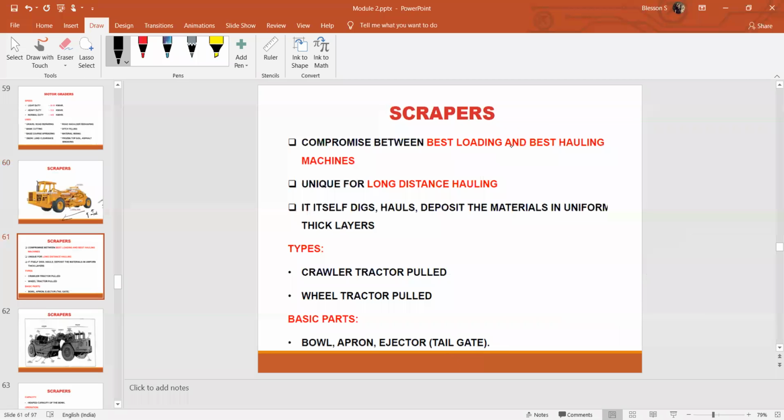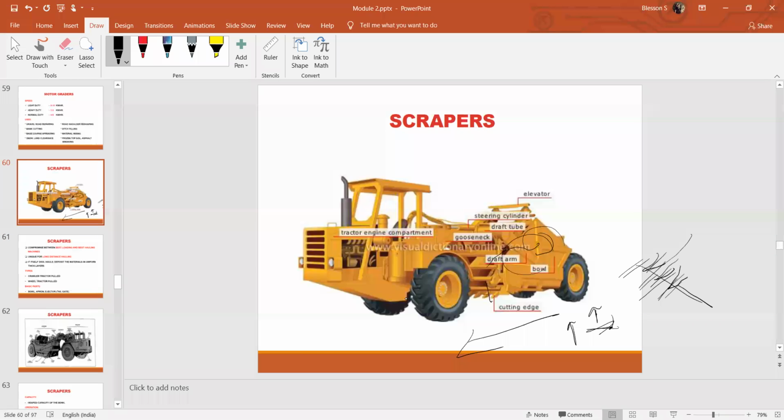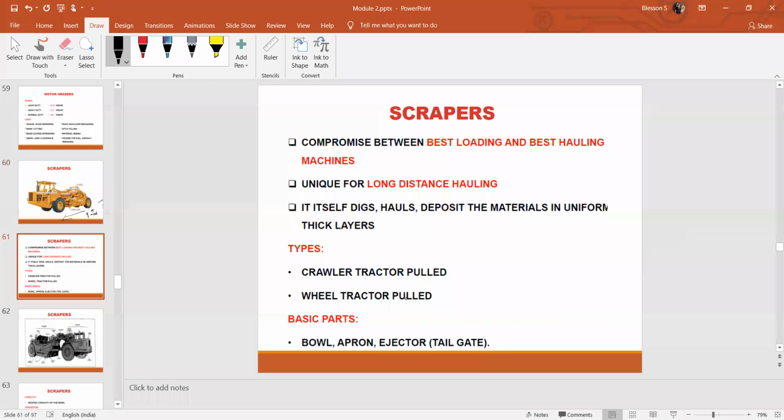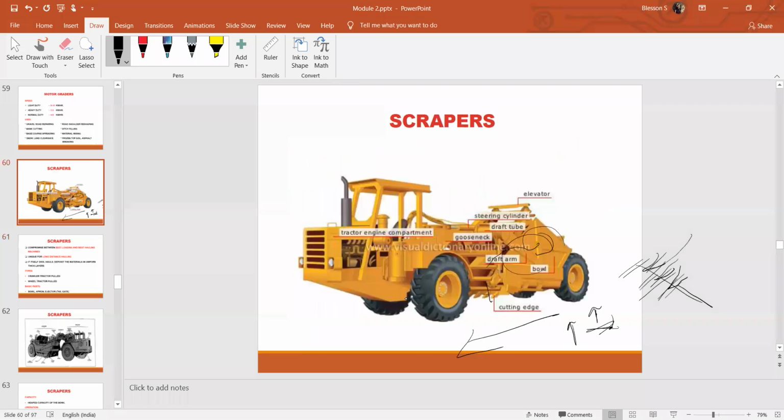And the scraper is then moved. It can be crawler tractor pulled or wheel tractor pulled. That is, the tires can be jointed to a wheeled tractor engine, or it can be crawler mounted. This kind of machine is used for long distance hauling of small quantities of material, not a large amount. A small amount of material is present inside the bowl once it gets excavated, and it can be hauled to a longer distance.